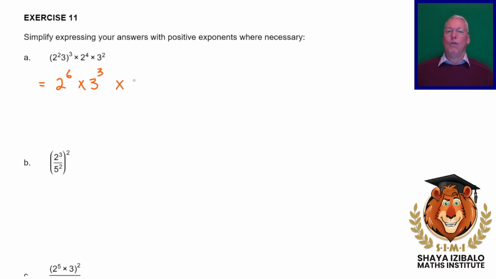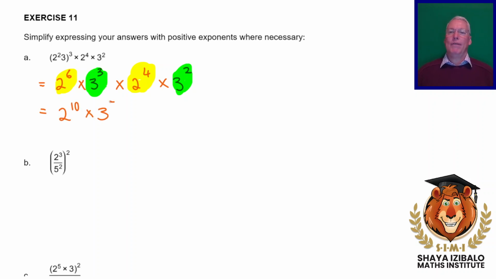Now we've got 2 to the 4, and we've got 3 squared. Now remember, we can't start multiplying these 2's and 3's. They're not normal numbers. What we've got to do is look at which ones have got the same bases, those two and these two. And then we've got to multiply those, remembering that when the bases are the same, we're going to add the exponents. So we're going to get 2 to the power of 10 times 3 to the power of 5. And there's our final answer.